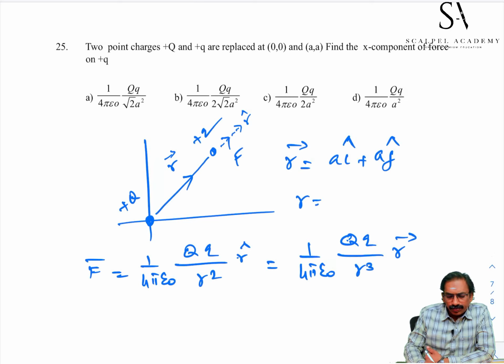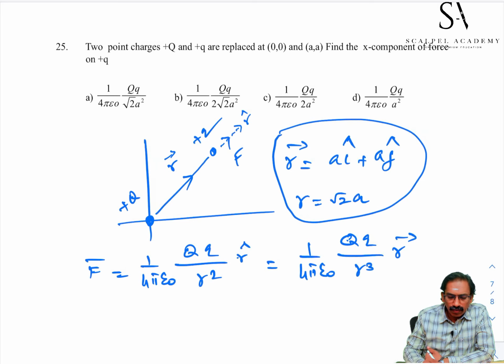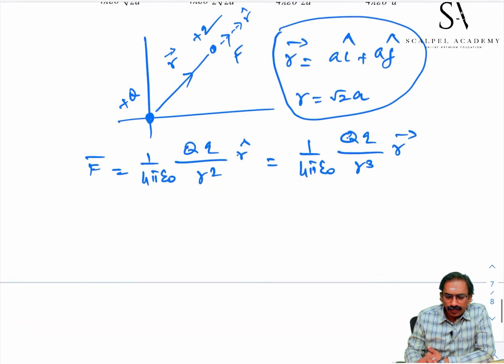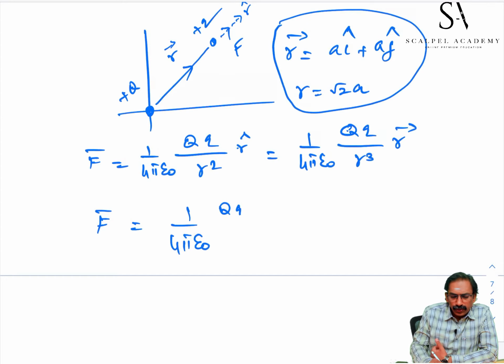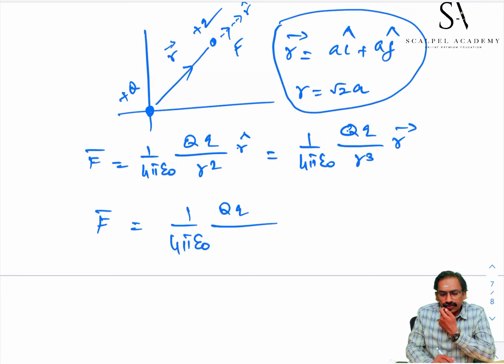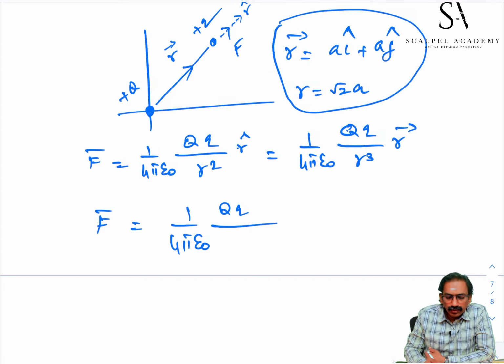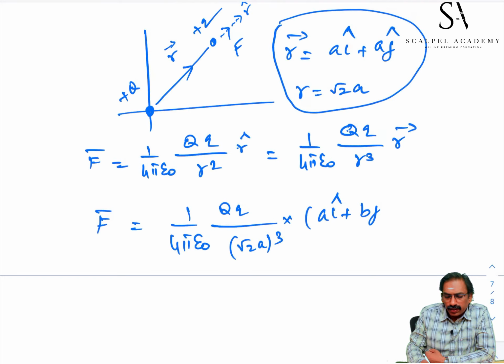Magnitude of r is equal to root 2 a. Therefore, force F vector is equal to 1 by 4 pi epsilon naught q by root 2 a the whole cube into a i cap plus a j cap.